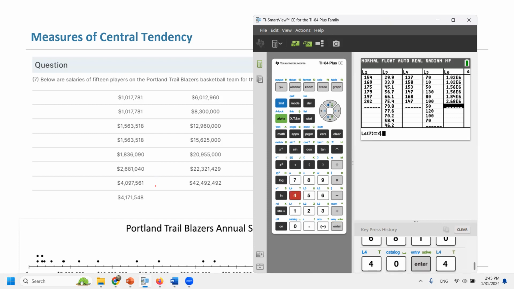Next salary, 4,097,561. Next salary, 4,171,548. Next salary is 6,012,960.